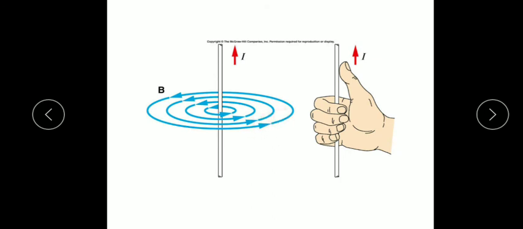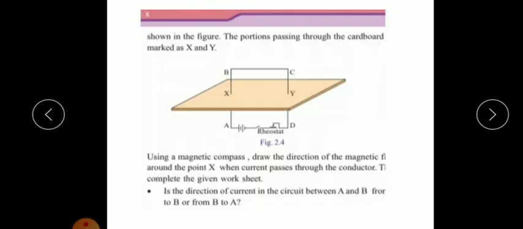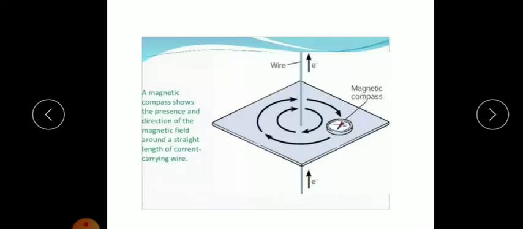And here you can notice that the direction of the magnetic field is in anti-clockwise direction. Not clockwise. This is anti-clockwise direction. So whenever you insert a current carrying conductor in this manner, the current flows from A to B, and the direction of the magnetic field around the point X will be in anti-clockwise direction.